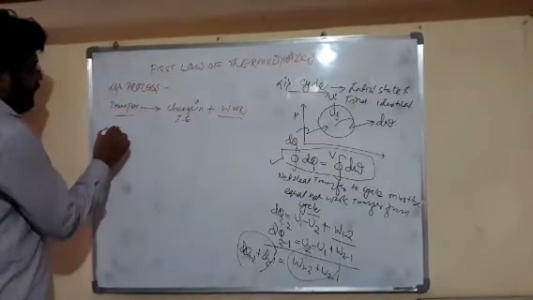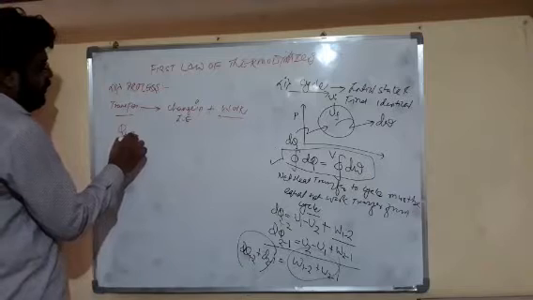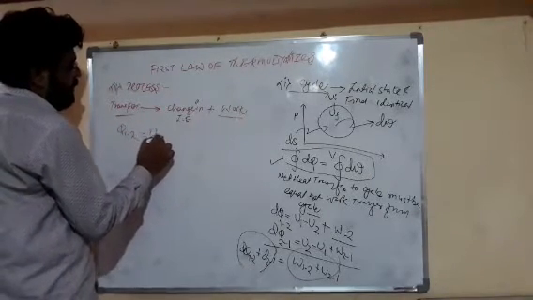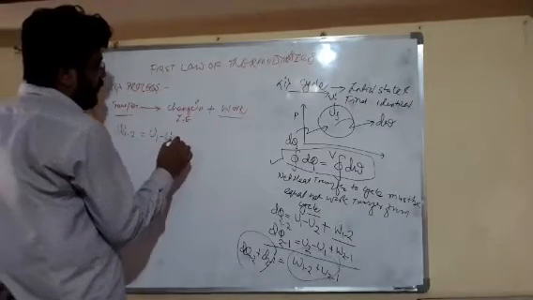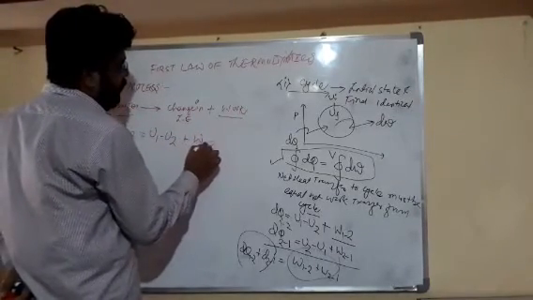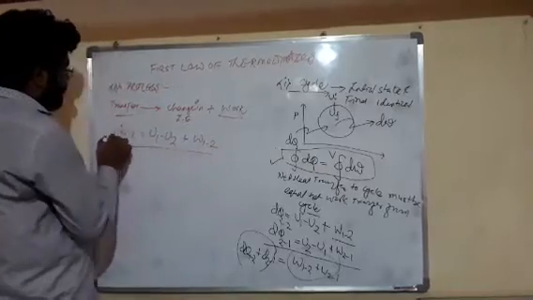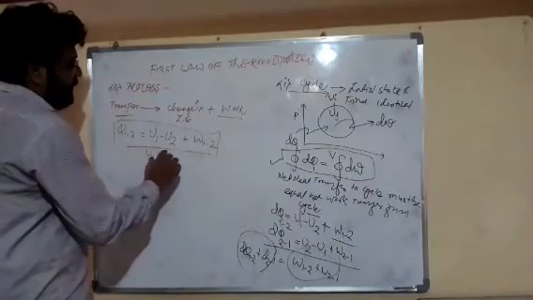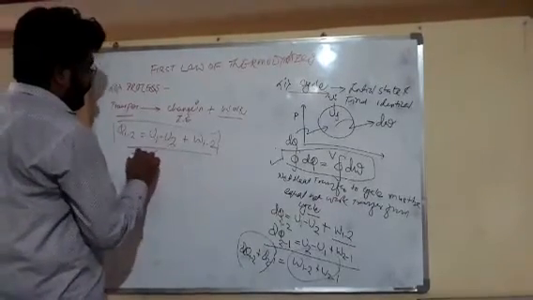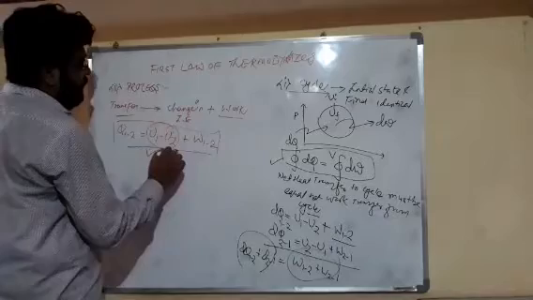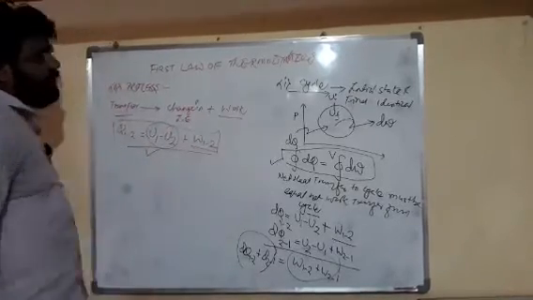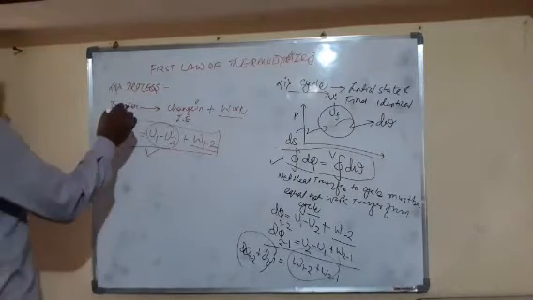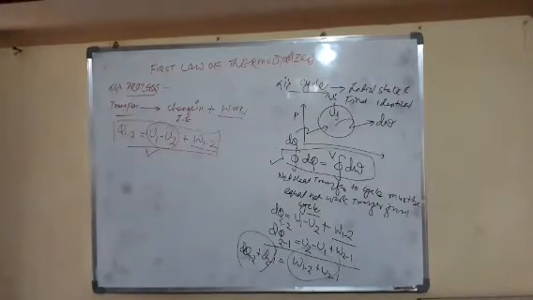It means friends, if we are supplying heat from 1 to 2 in any process, then it is used to change its internal energy from U1 to U2 and is used to do some work. Our heat is used to change the internal energy of the system, and some heat is used to do work. So friends, this is the first law of thermodynamics for a process.